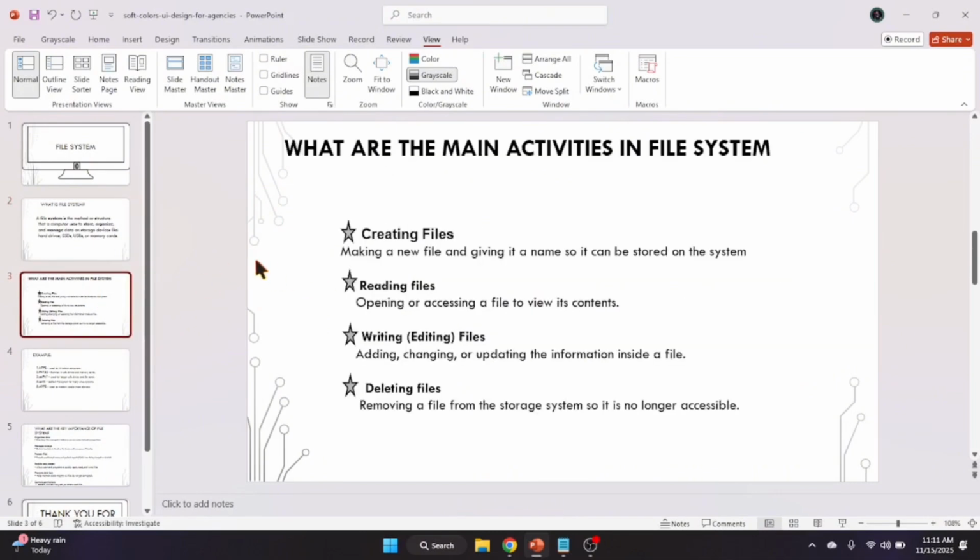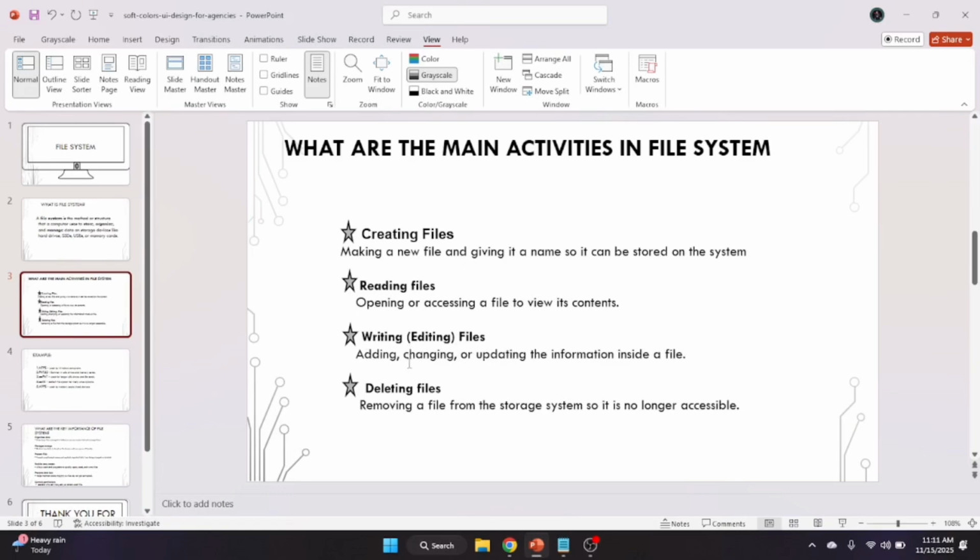And the next is, what are the main activities in a file system? There are 4 main activities: creating files, reading files, writing or editing files, and deleting files. The first one is creating files, making a new file and giving it a name so it can be stored on the system. The second is reading files, opening or accessing a file to view its contents.